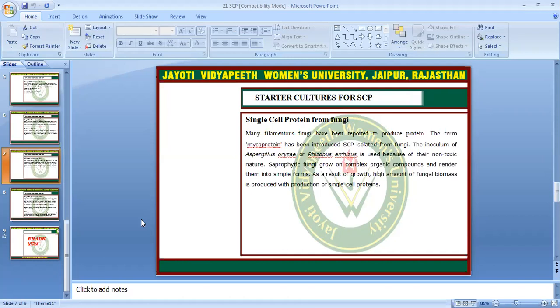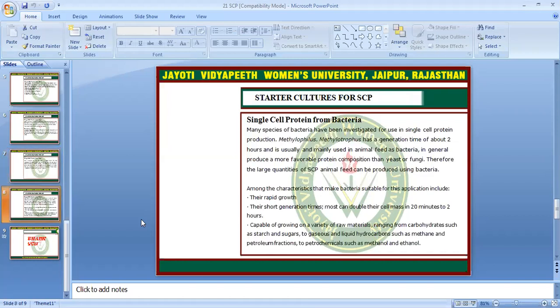Saprophytic fungi grow on complex organic compounds and render them into simple forms. As a result of growth, a high amount of fungal biomass is produced, along with the production of single cell proteins.